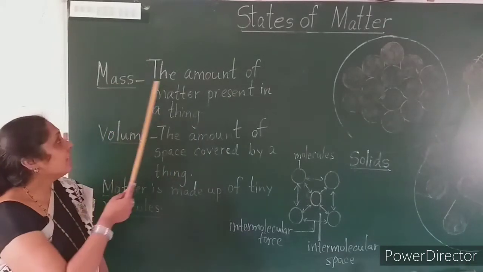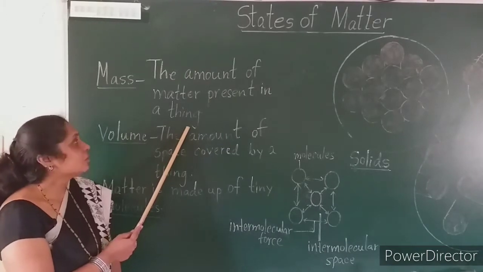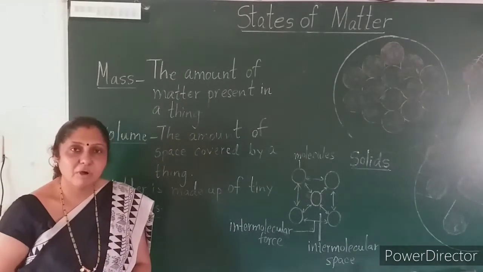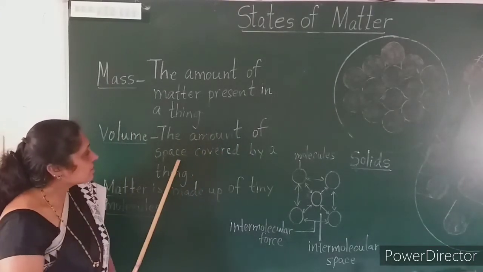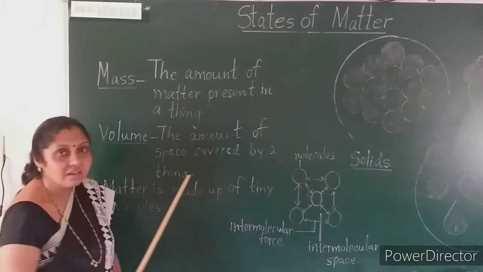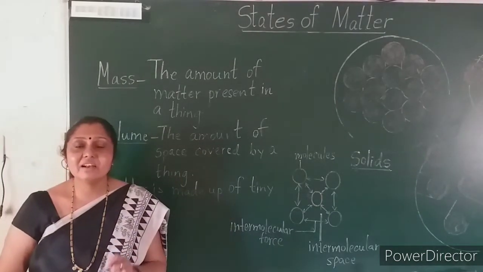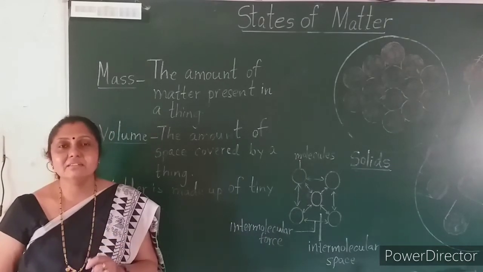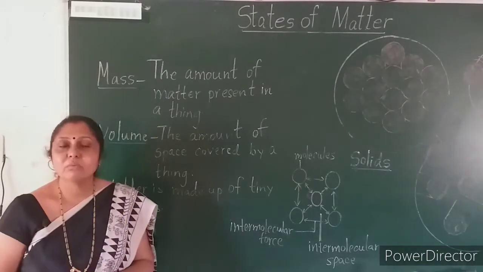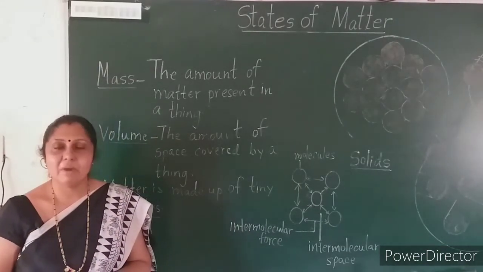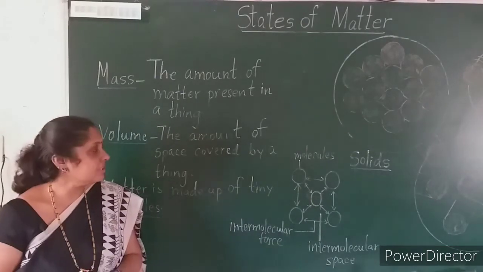Mass, the amount of matter present in a thing. So all the things are made up of matter. Volume, the amount of space covered by a thing. Then you can very clearly tell, anything that has got mass and volume, you call it matter. Matter consists of tiny molecules.